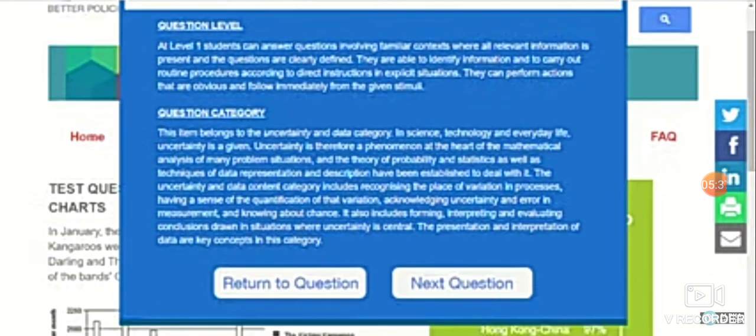Now you have two buttons here, return to question and next question. If you want to go back to the question, you can click on to return to question, and if you want to jump to the next question, you can click on to next question. Like this, you can see you can answer the questions here and you can have a practical test of PISA. We hope this information is worth it for the viewers to understand the PISA related questions and how to get them